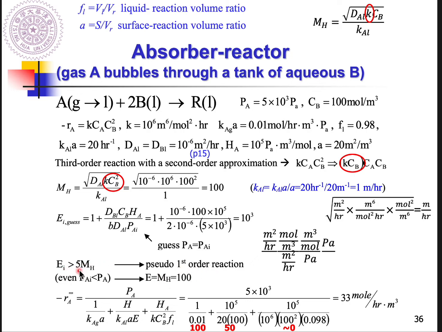Because EI is still much larger than 5 MH, so it still belongs to pseudo first order. Since it belongs to pseudo first order, E here you can directly substitute with MH, so you can easily get the consumption of reactant A per reaction volume here. And don't forget, you need to put a unit along with your answers. Okay, so today we just end here.